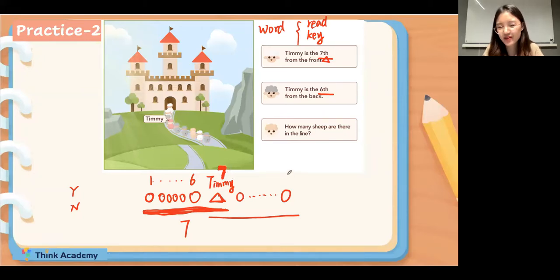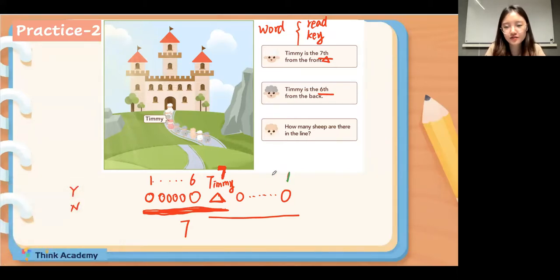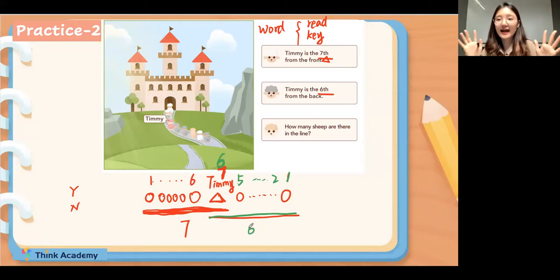Yes. If we count from the back, I will use another color pencil, okay. So 1, 2, 3, 4, 5, and 6, right? Timmy is the 6th if we count from the back. So Timmy will be included in the 6 shapes, right? Yes, very well done. So there are 6 shapes. So listen, everyone. I think there are just 7 plus 6. So there will be 13 shapes here.